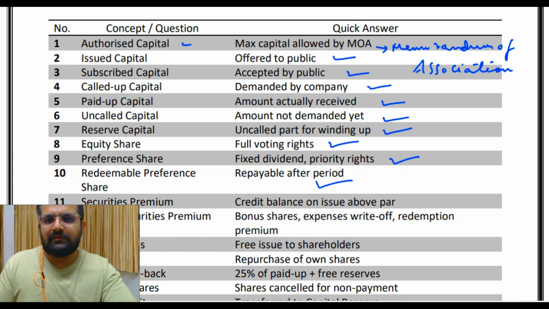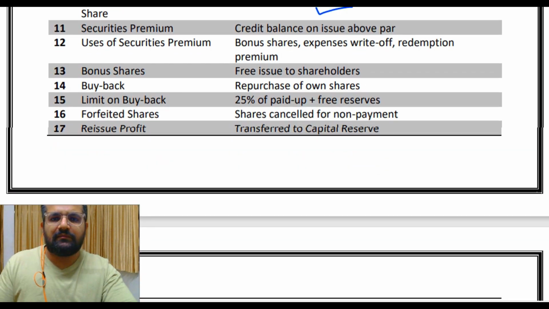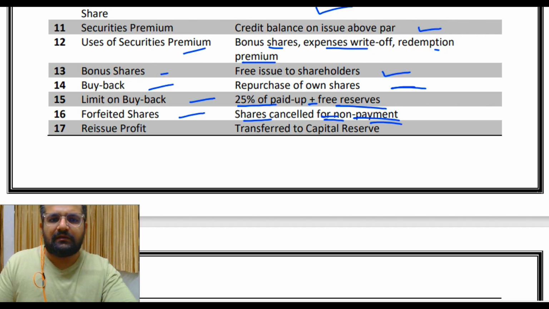ठीक है, डेफिनेशन में देखा था, repayable after a certain period. Then securities premium: credit balance on issue above par. Uses of securities premium: bonus shares, expenses, premium on redemption. Then bonus shares: free issue to shareholders. Then buyback: purchase of own shares. Then limit on buyback: 25% of paid up capital and free reserves. Forfeited shares: the shares cancelled for non-payment. The reissue profit is transferred to capital reserve.